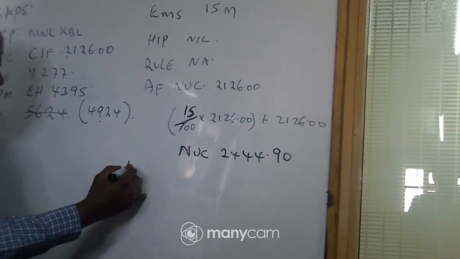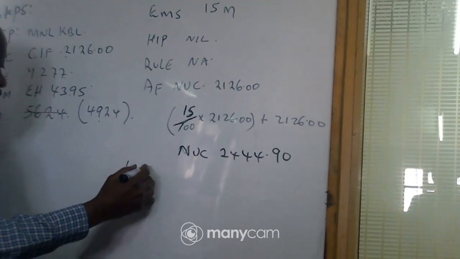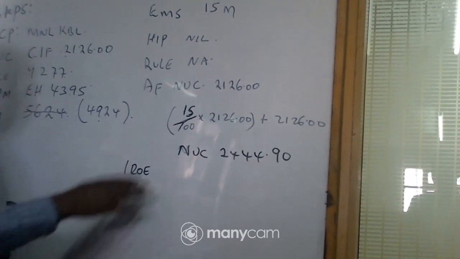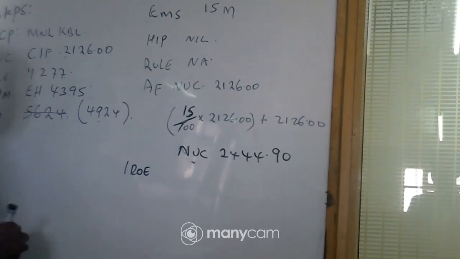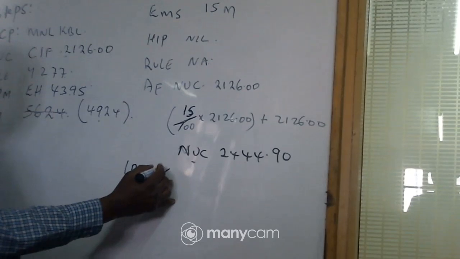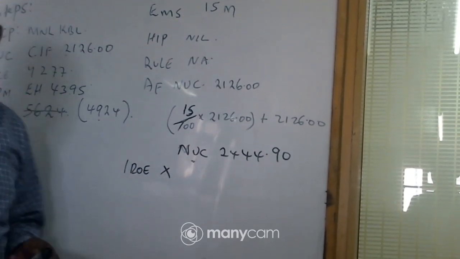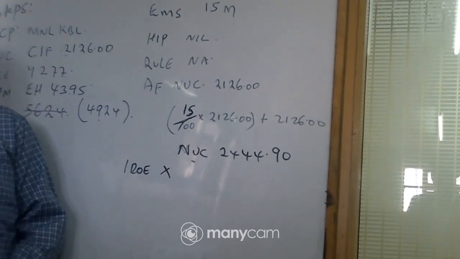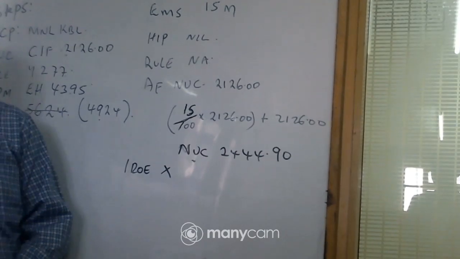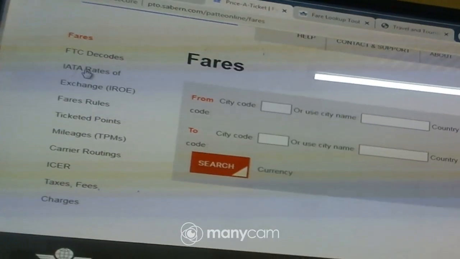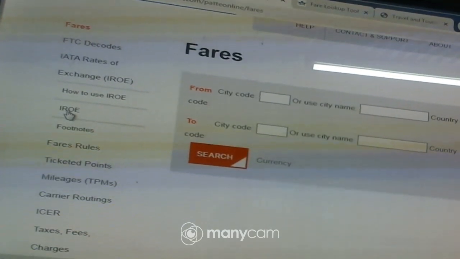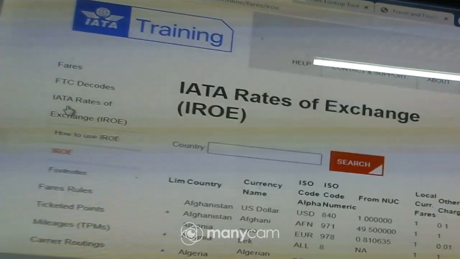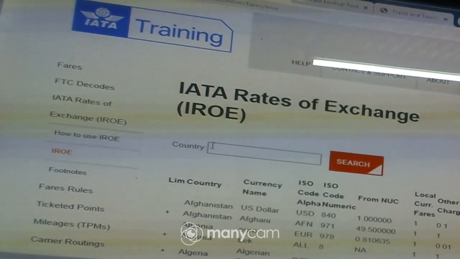So let us go to IATA rate of exchange because we need to convert the NUC. This is not a fare. So we need to get a fare. And to get the local fare, the LCF, we have to look for the IATA rate of exchange, and that one is found online. So let us look at the online exchange. You click on IATA rate of exchange, then you come here again, you click on ROE. There we are.